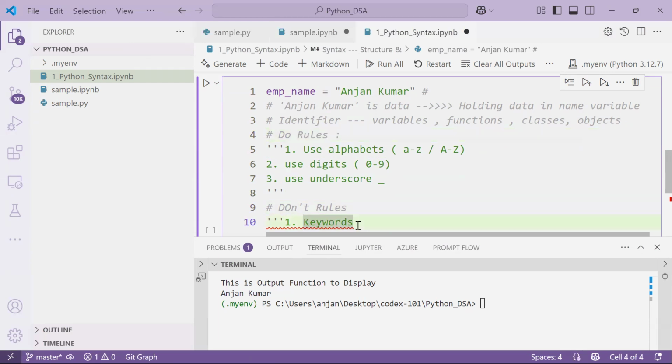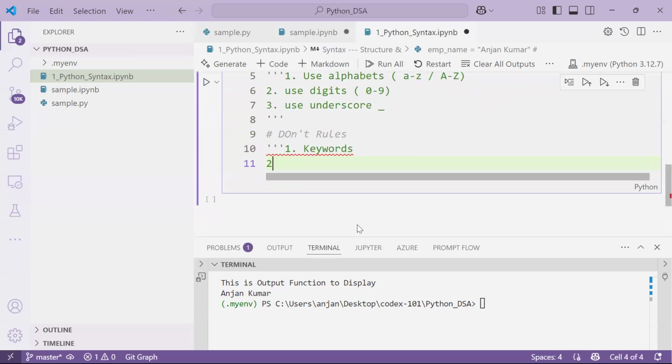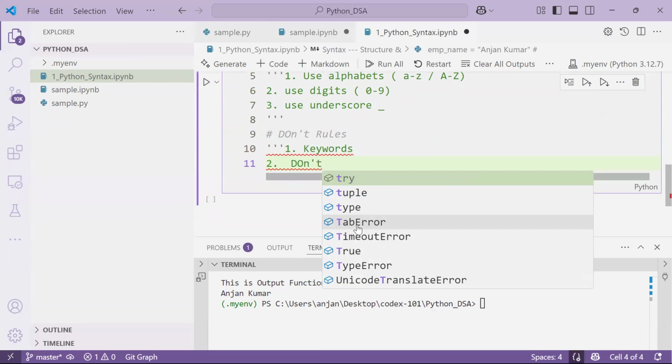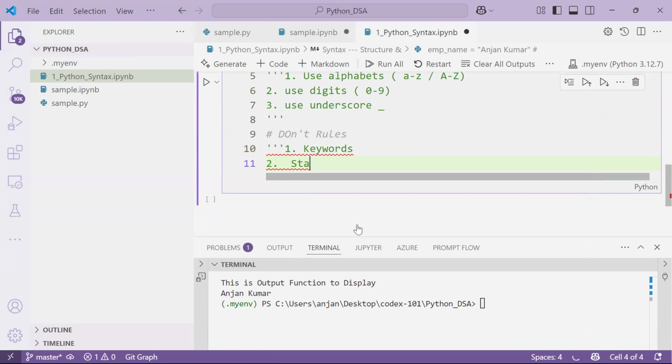So don't use keywords. Second one, yes, you can use digits, but don't start with a digit. See here, I clearly mentioned the don't rule. Don't rule means don't start with digits.